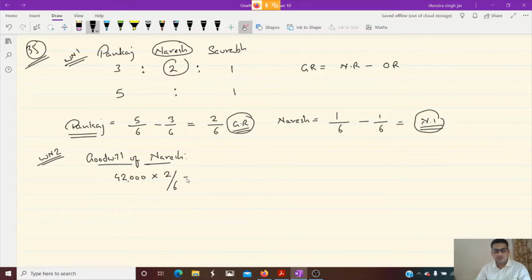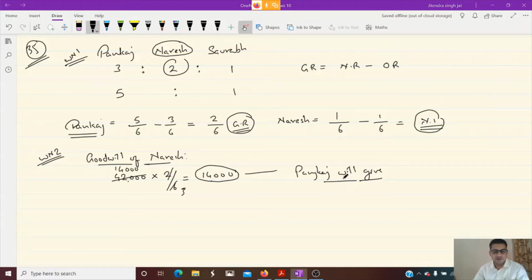So we multiply by 2 by 6. When we multiply by 2 by 6, calculate. 2 threes are 6, and 3 ones are 3, 3 fours are 12. 14,000, isn't it? 14,000 is Naresh's share of goodwill. Who will give? Only Pankaj will give. Okay, this is for your knowledge I have written here.